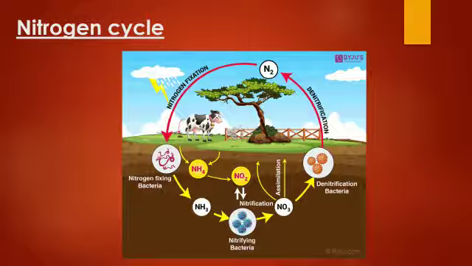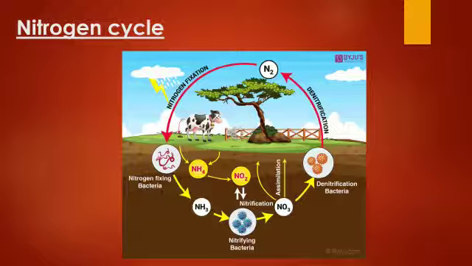Just now we learned that nitrogen fixation is done by rhizobium bacteria, which converts atmospheric nitrogen into a form that can be used by the plants. So then how does the amount of nitrogen in the atmosphere remain constant at about 78%? We need to understand this by the nitrogen cycle.